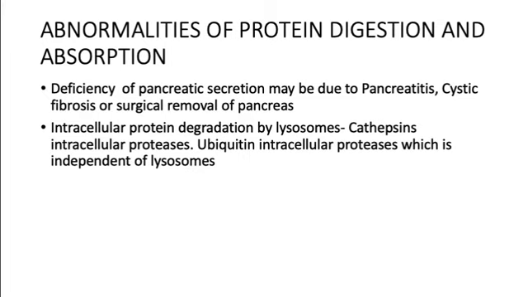So these are the abnormalities of protein digestion and absorption. In this you should remember mostly Hartnup's disease, right? And also pancreatitis and cystic fibrosis are other abnormalities of protein digestion and absorption.